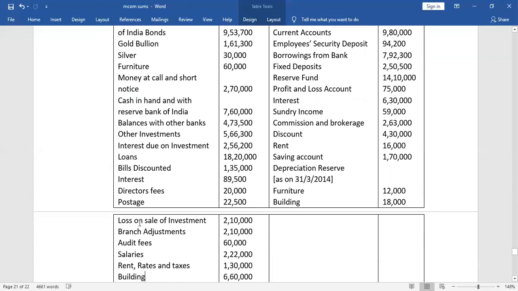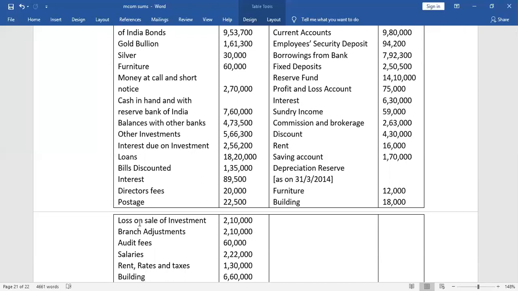Loss on sale of investment is always adjusted against profit on sale of investment. Under other incomes, we adjust loss against the profit, against the income. Loss on sale of asset, loss on sale of investment, loss on revaluation of asset, loss on foreign exchange transaction.